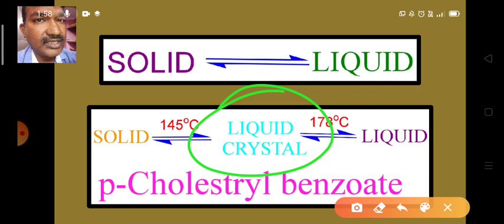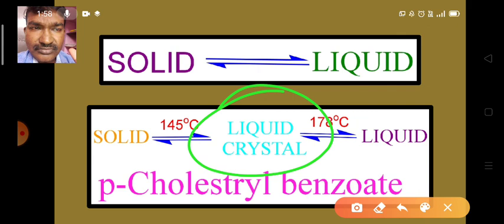Externally it looks like a liquid, but its properties resemble those of solids. That's why this translucent intermediate state is called the liquid crystal.